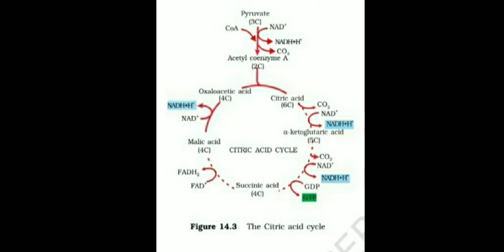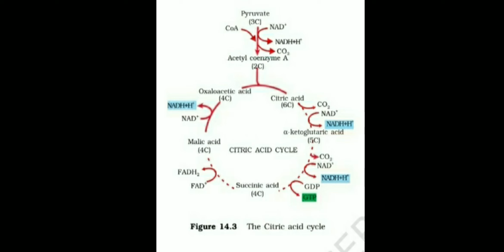So here you will see in 3 places NADH2 is formed: when citric acid changes to alpha ketoglutaric acid, when alpha ketoglutaric acid changes into succinyl coenzyme A, and when malic acid is converted to oxaloacetic acid. So there are 3 places where NADH2 molecules are synthesized, whereas in 2 places CO2 is released or removed.